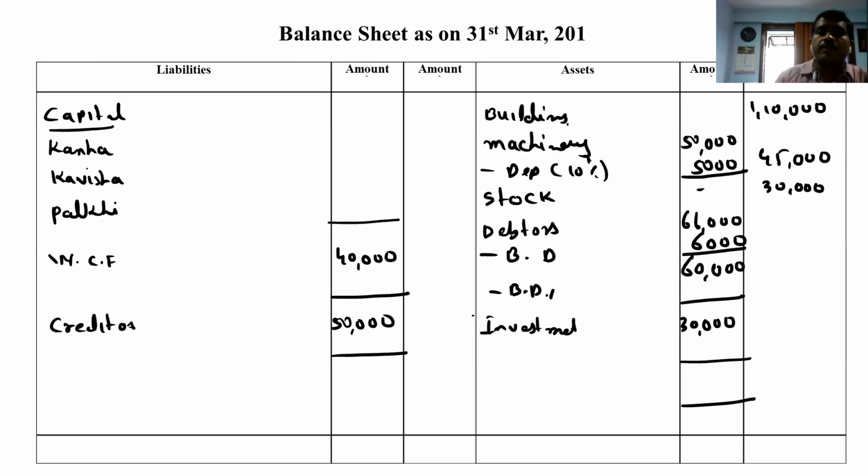Minus bad debt reserve, how much are they asking? 15%. So it comes 9,000. But already we have a provision of how much? 3,000. So we have to give 6 more. So 60 minus 9, 51,000. So 6,000 we have to give extra. Right?